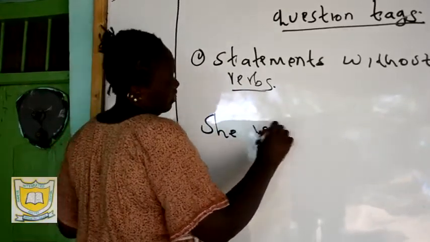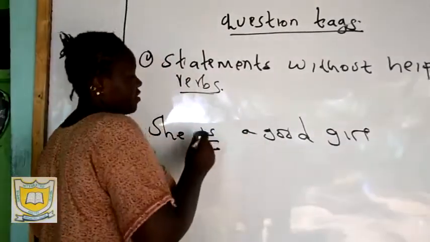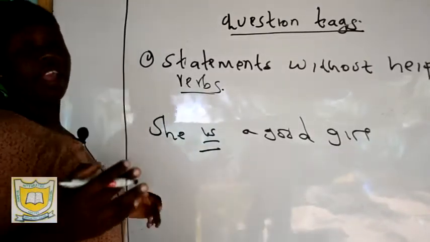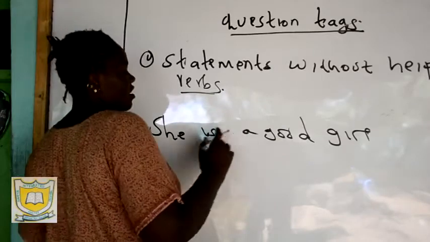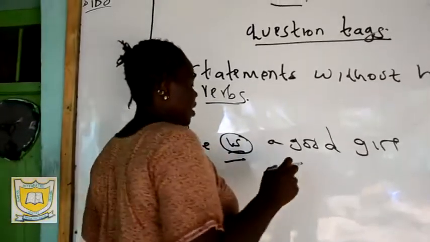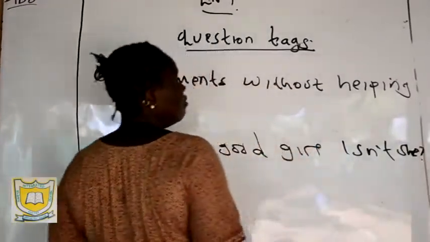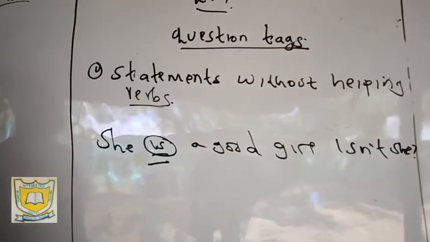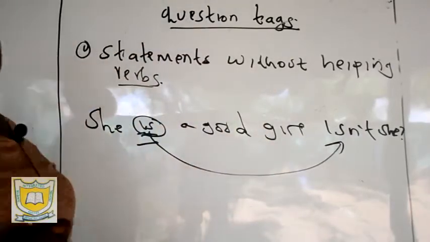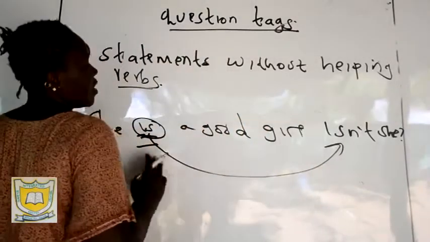She is a good girl. Now, the helping verb in your sentence is "is". We can have simple helping verbs, or we can also use modal auxiliary verbs. So, she is a good girl. The helping verb in your statement must correspond with the question tag. So we are going to say "isn't she" as our question tag. Why? "Is" is the helping verb. It must correspond with the helping verb, which is "is",